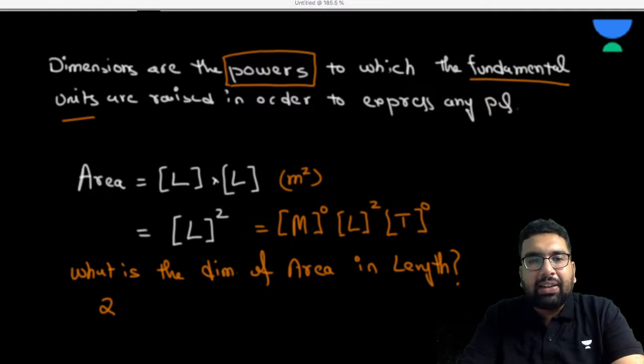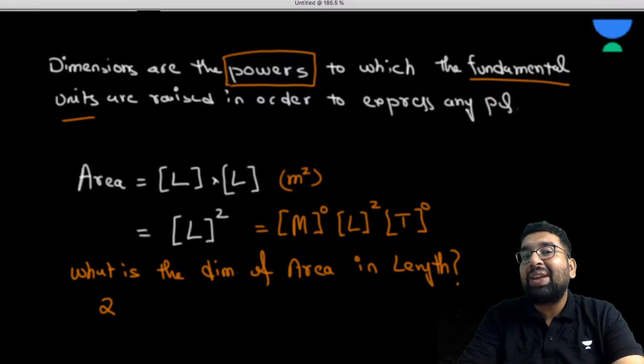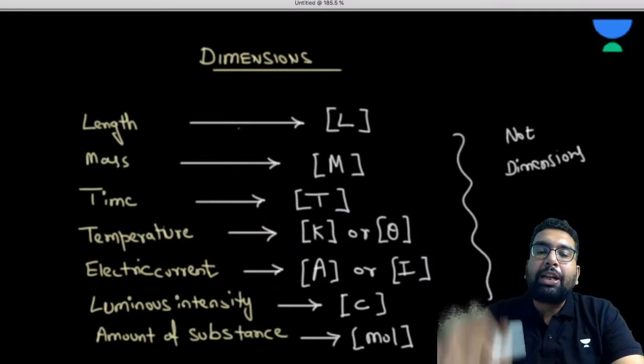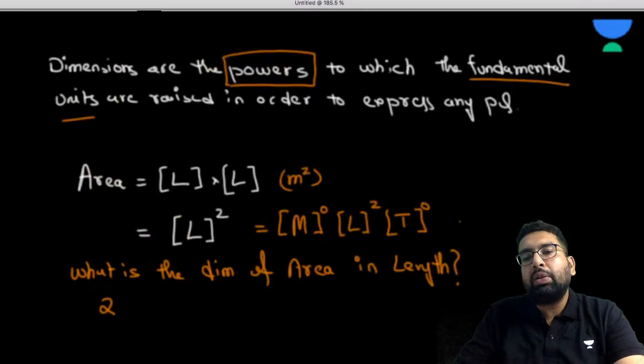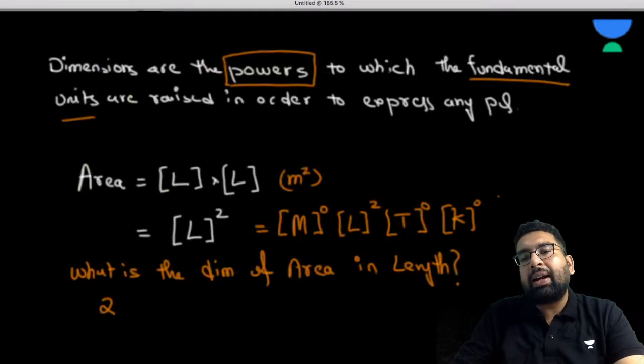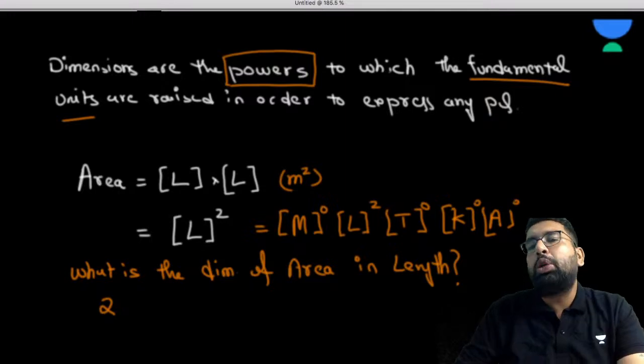So definitely, sir, we can write it like this as well. Okay. So why have we not used temperature? We could have written it like this also, no? Temperature K0, and in terms of current, A0. So we generally don't do that.